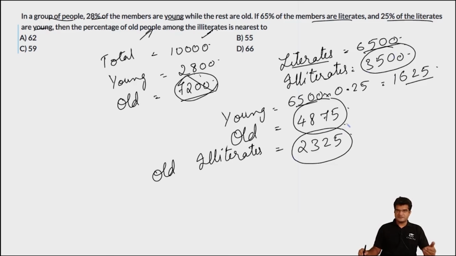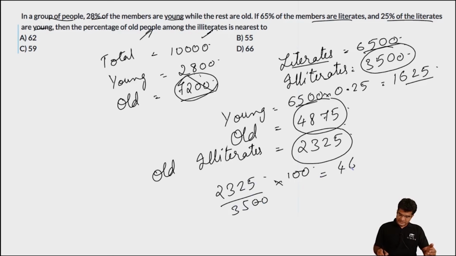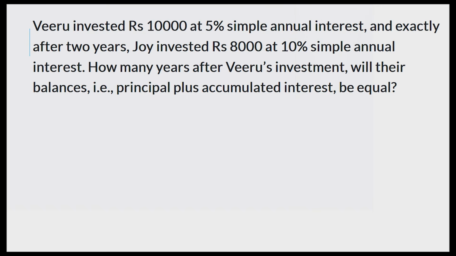So what is the percentage of old people amongst all the illiterates? That will be 2325 divided by 3500 into 100. You can cancel this. So it will be 2325 divided by 35. You can divide the numerator and denominator by 5. So this will equal 465 divided by 7, which will be approximately equal to 66%. So the correct answer is option D, which is 66%.